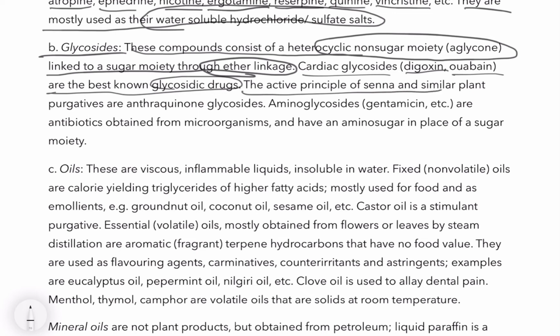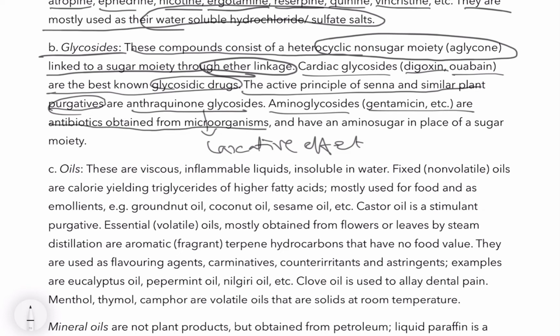The active principles of senna and similar plant purgatives are anthraquinone glycosides. Purgatives are those with a strongly laxative effect. Aminoglycosides like gentamicin are antibiotics obtained from microorganisms and have an amino sugar in place of the sugar molecule. So these are glycosides used as drugs.